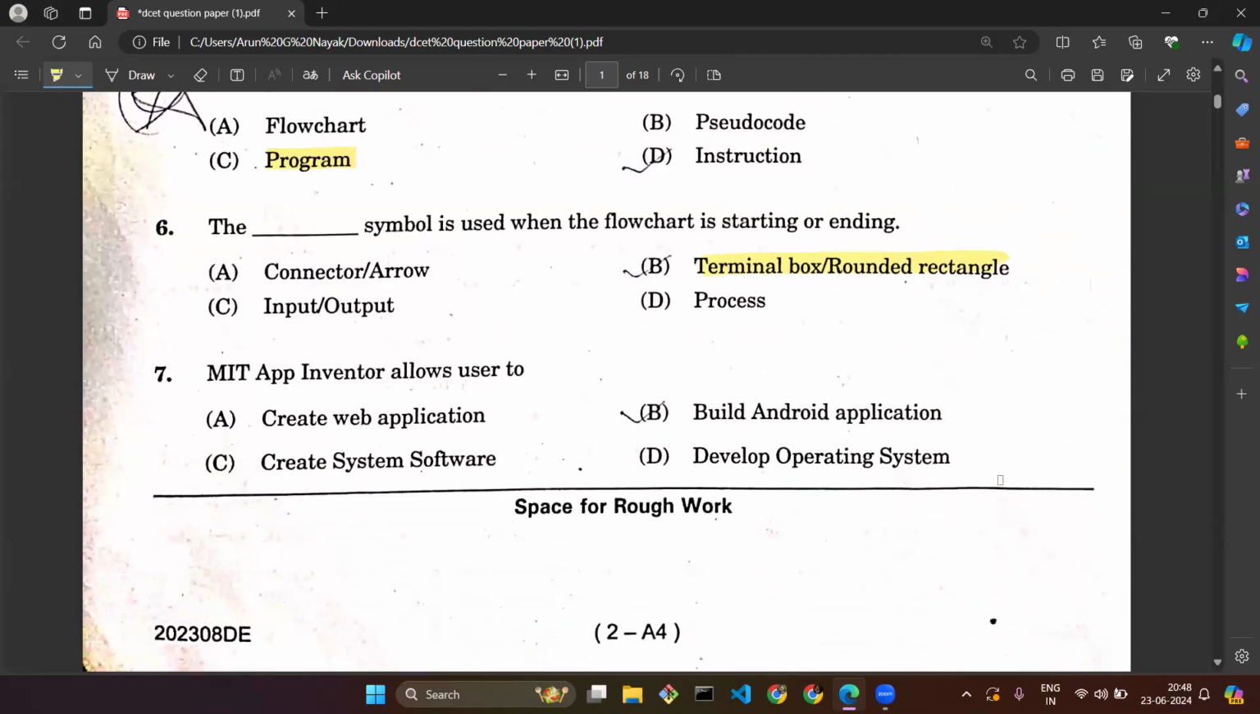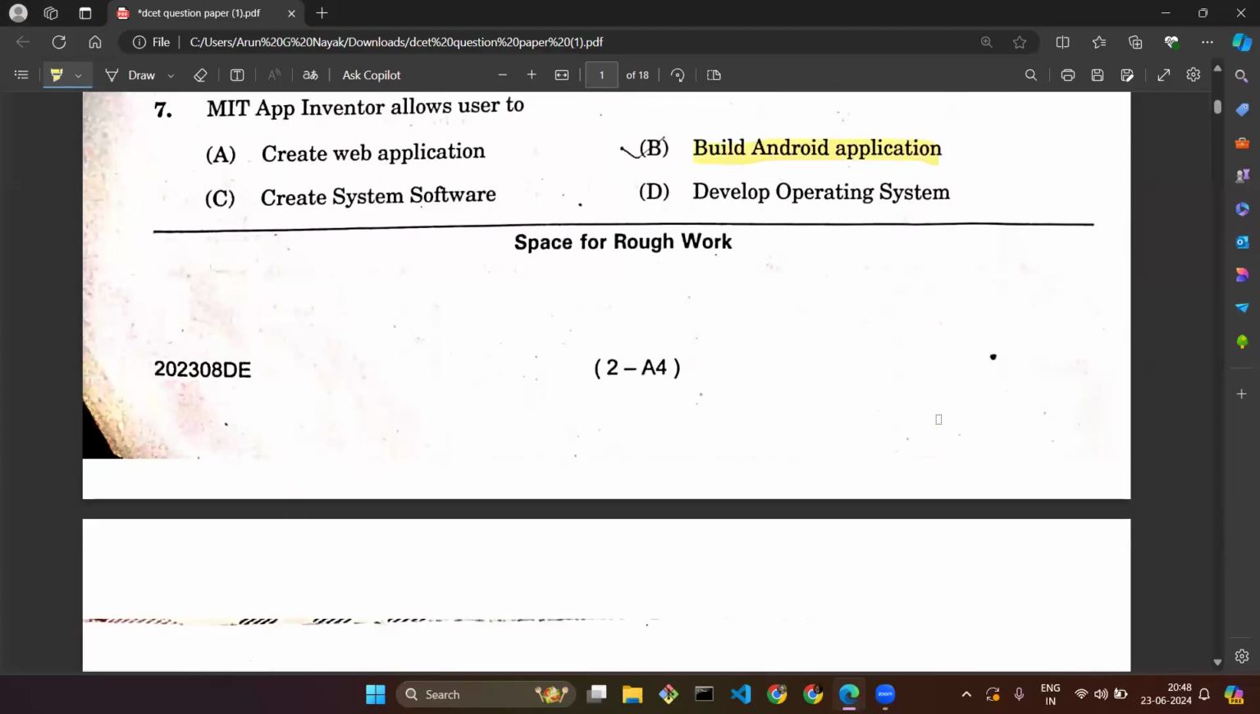Question number seven: MIT App Inventor allows user to, the options are create web application, build Android application, create system software, develop operating system. If you just know the concept that MIT App Inventor is related to Android, you can directly choose option B as the correct option. So the correct option is option B.